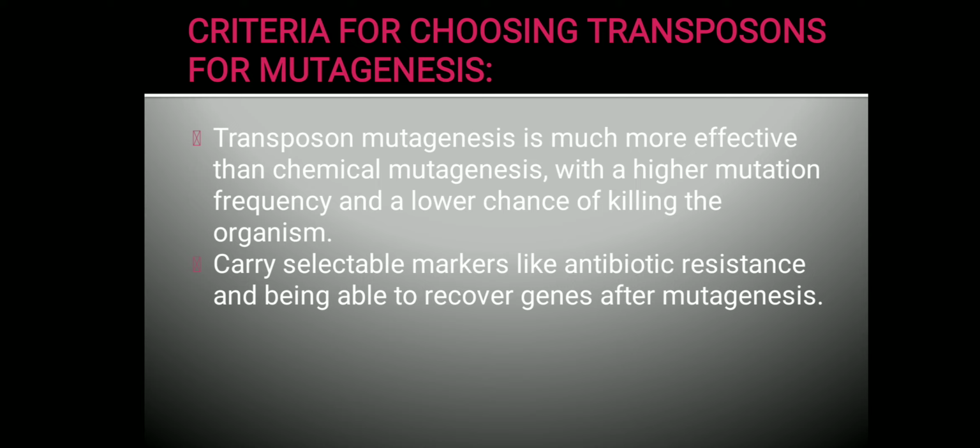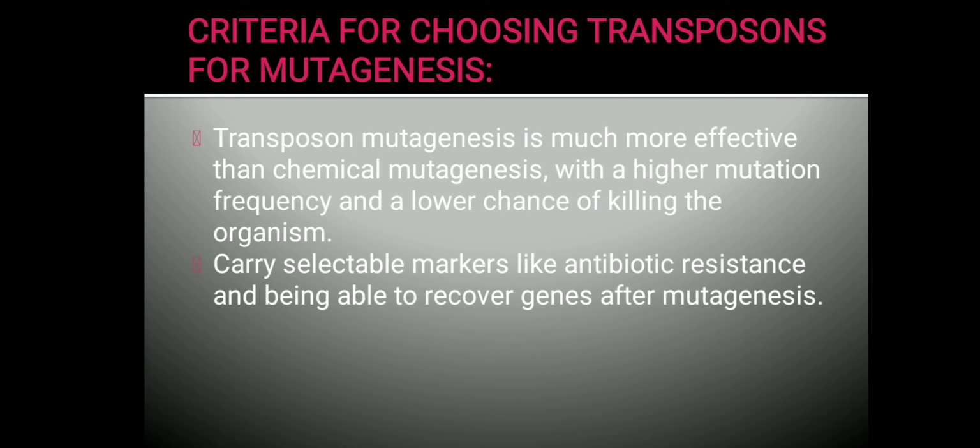Transposon mutagenesis has certain criteria. Why we have to go for transposon mutagenesis is because it is more effective than chemical mutagenesis, as it has higher mutation frequency. The frequency of mutation is very high and it has lower chances of killing the organism. The host organism will usually be killed during mutation. So the chances of killing the host organism are very low in transposon mutagenesis.